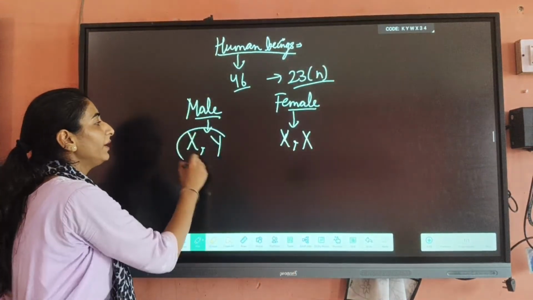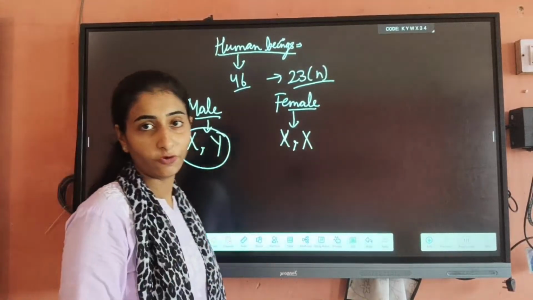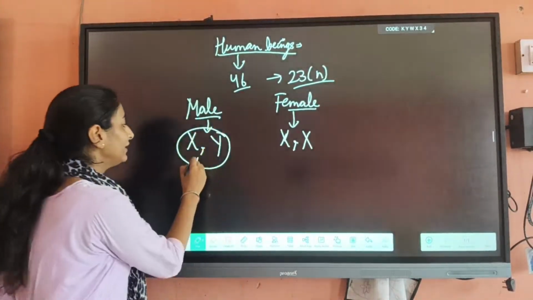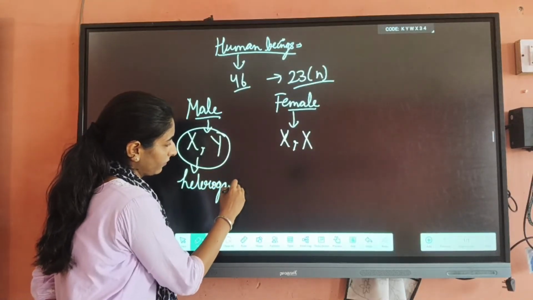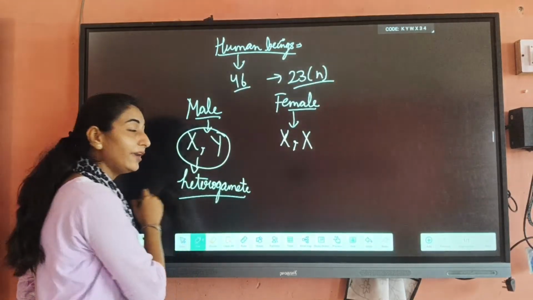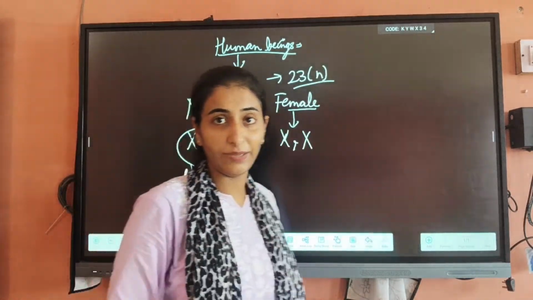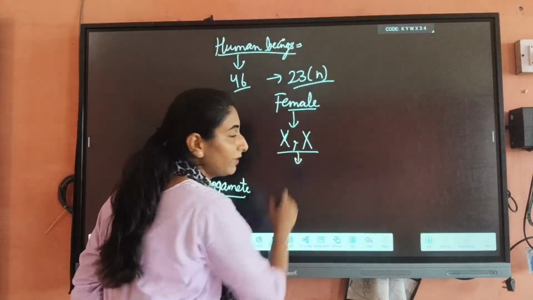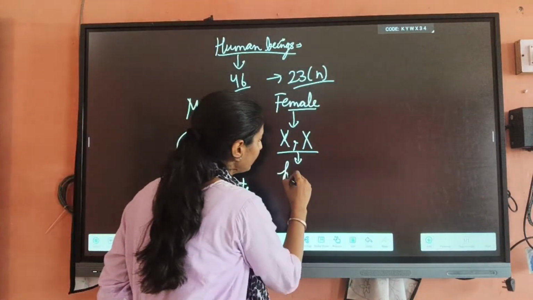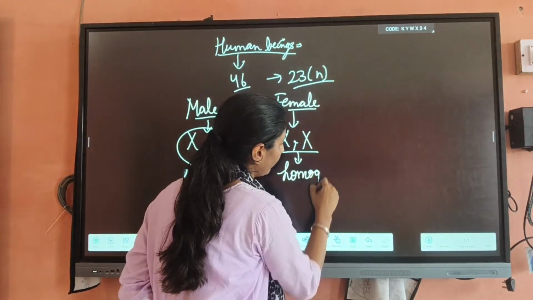So if the males have two different types of chromosomes, you can say this is heterogametic or heterogamete. Hetero means two different types of chromosomes or two different types of gametes. But if they have two same type of gametes, you can say it is homogamete or homogametic.